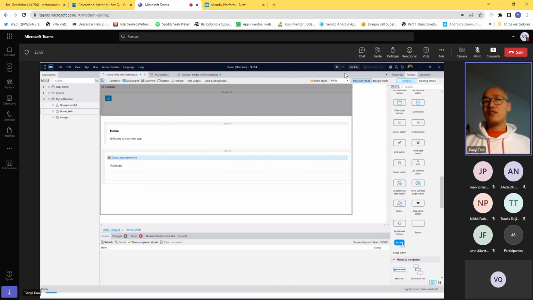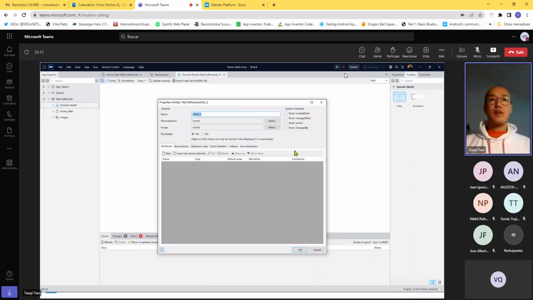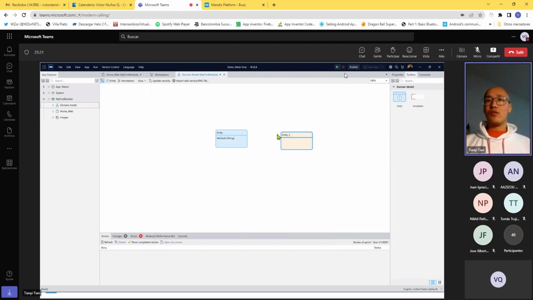In Mendix Studio Pro, you would just go to the domain model and drag a new entity in here. And then you say, is it persistable? No, and then it turns it into this non-persistable entity, and that's it.